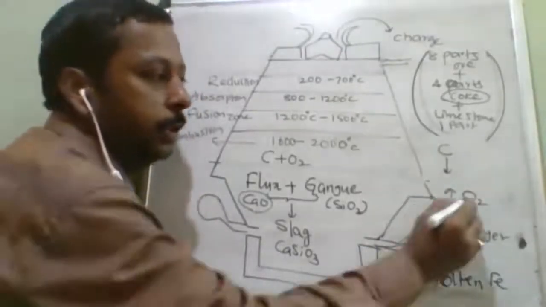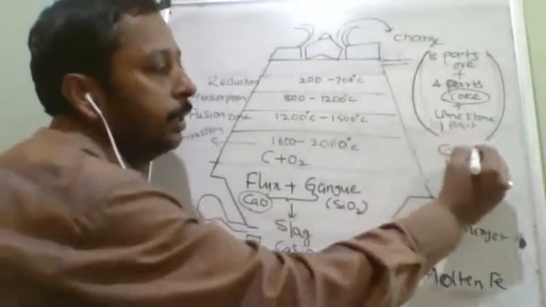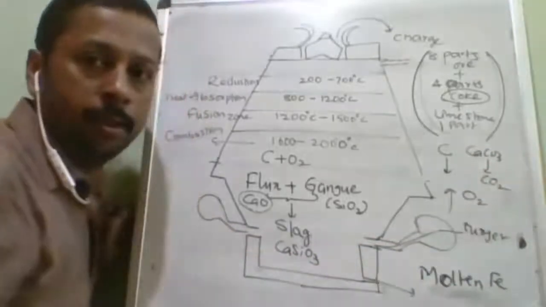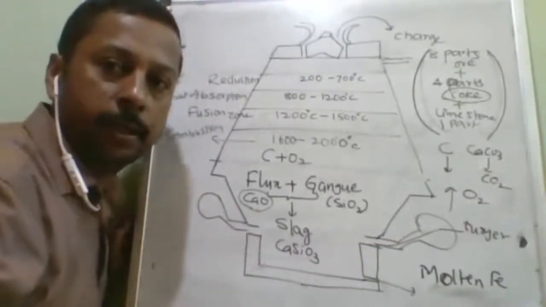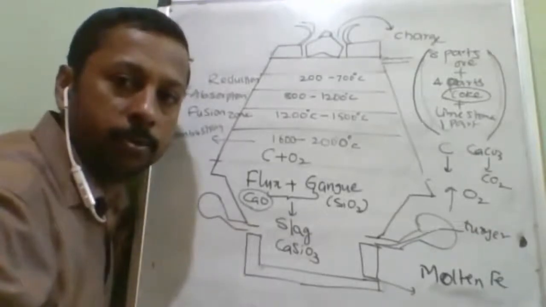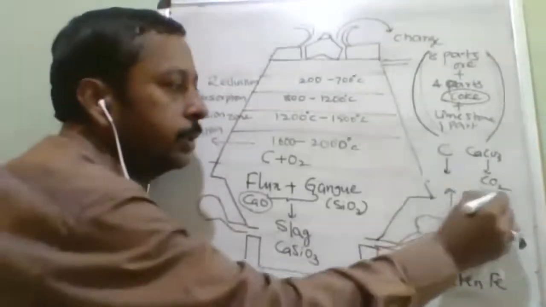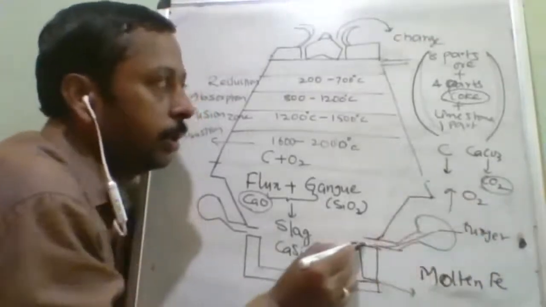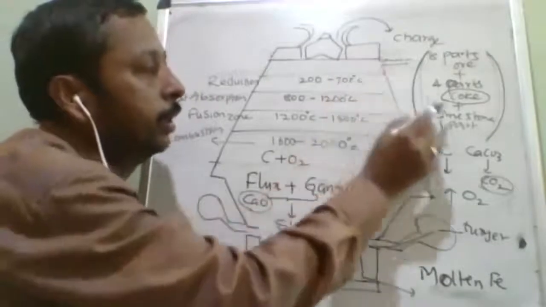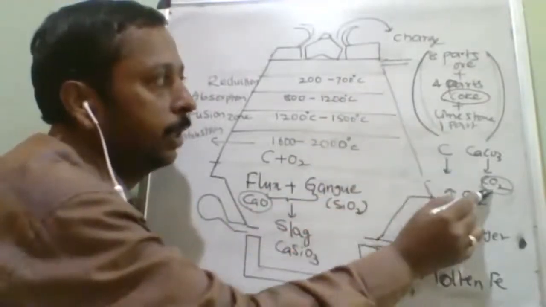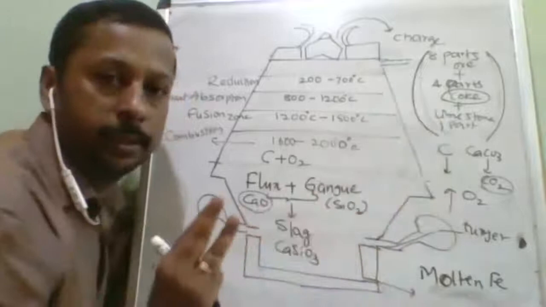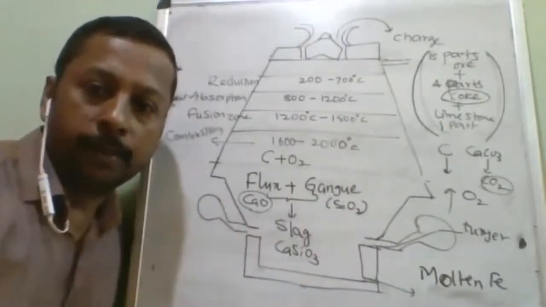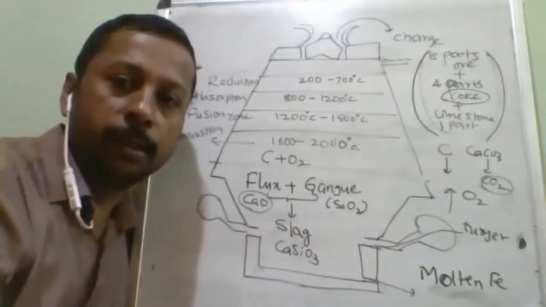So this CO2, and here CaCO3 will decompose to give you CO2. So this CO2, this C and O2 from the hot air, limestone giving the carbon dioxide, coke is added. Three things are combining. Okay, very good, good question. That I am also going to answer now.